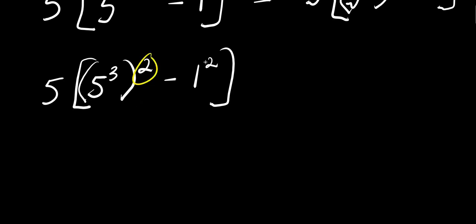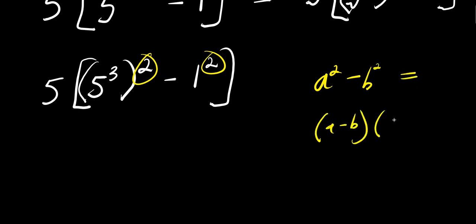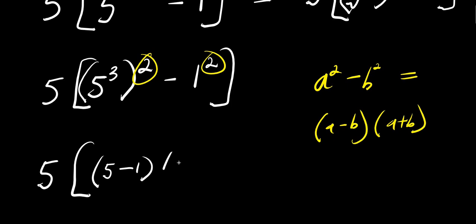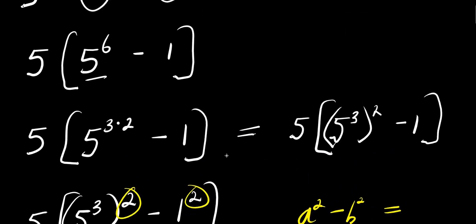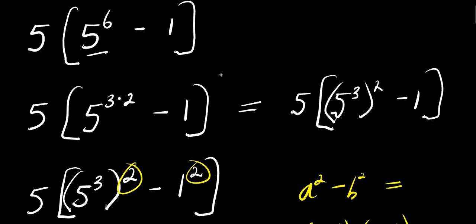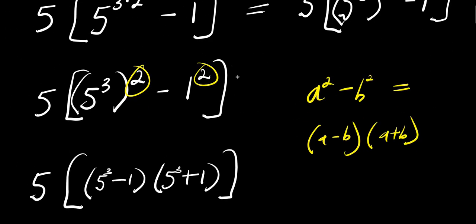We can apply the difference of two squares here. A squared minus b squared equals a minus b times a plus b. So we simply have 5 times 5 minus 1 and 5 plus 1. This is 5 to the power of 3, and there's minus 1 here. Okay, we have made use of it, so it's just this way.